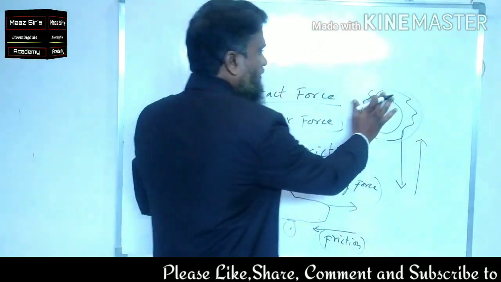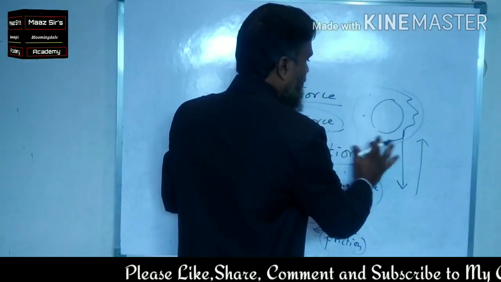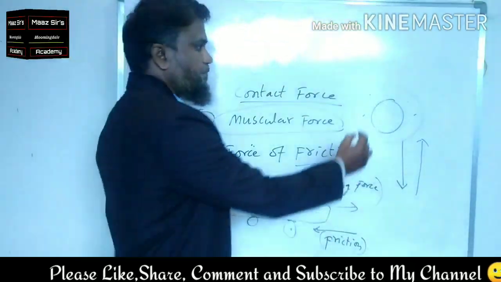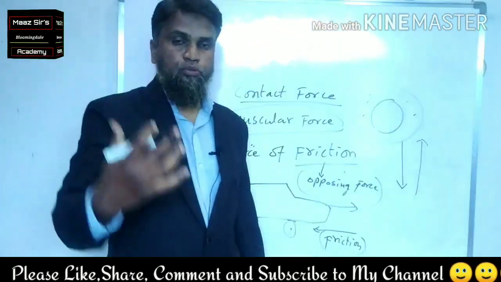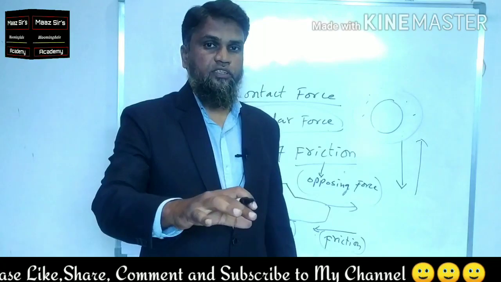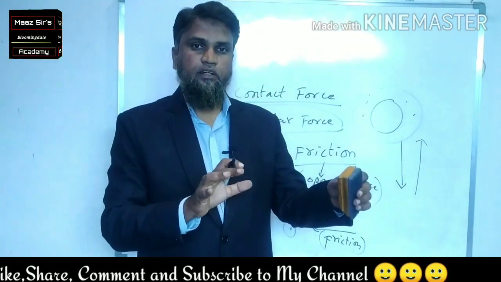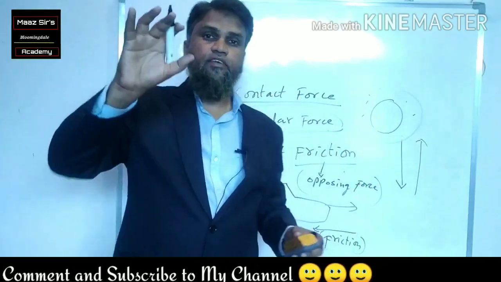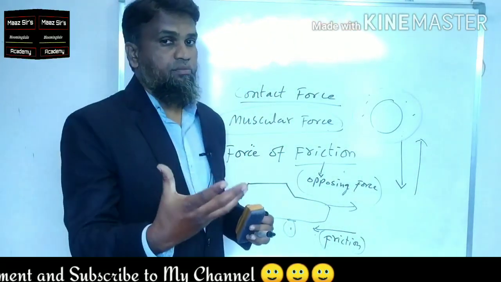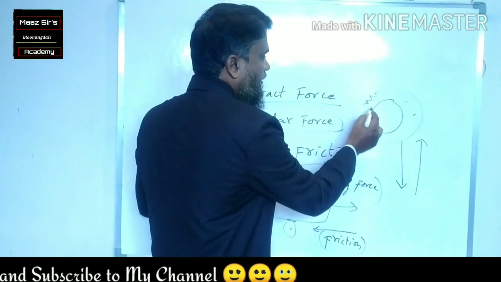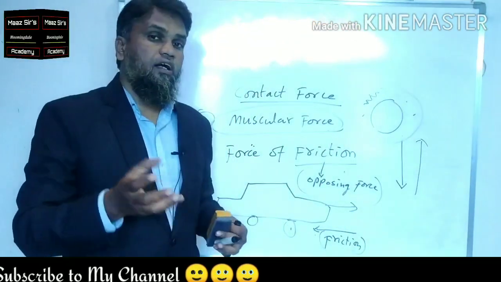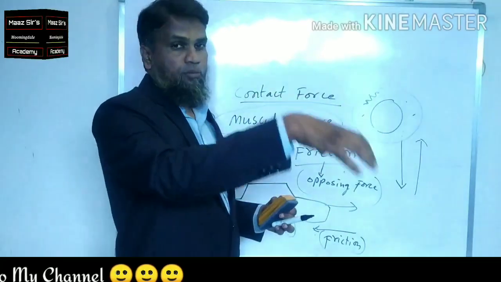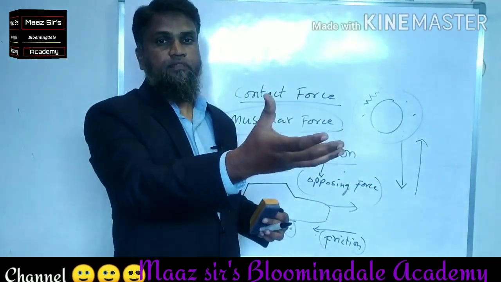For example, imagine that there is no friction or there is no grip here. So when there is no grip or less grip, or when the tire becomes smooth, what happens? When you are applying force, it will not stop at that particular moment. It will move to some extent and then it will stop. Why is it not stopping? Because the grip is not there or it is less. So the friction is less. That's why it is not stopping. So it may lead to an accident.